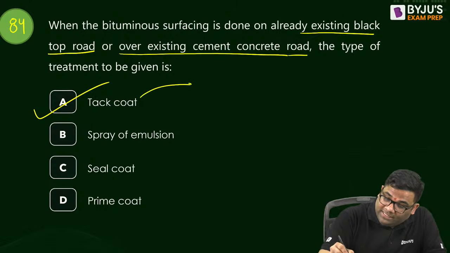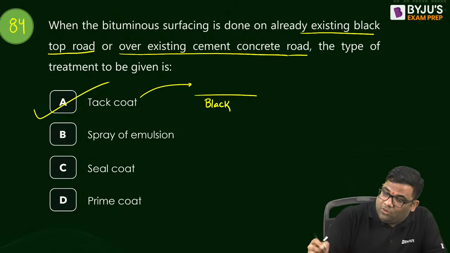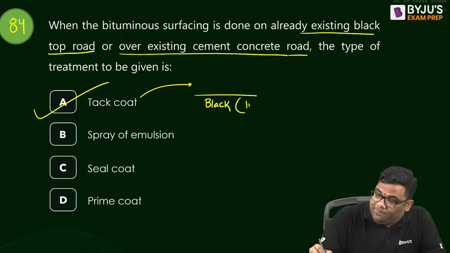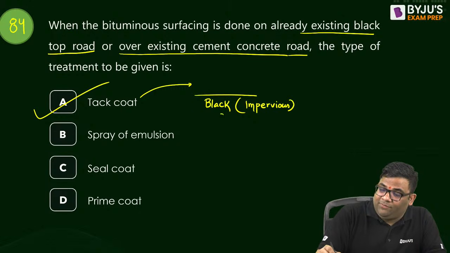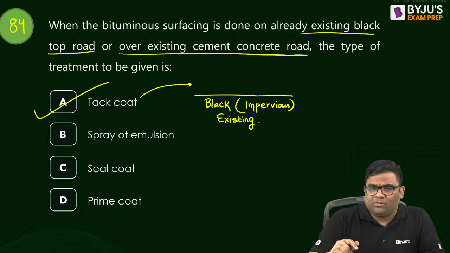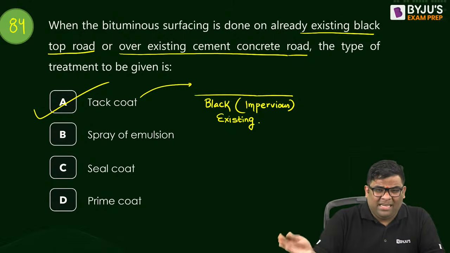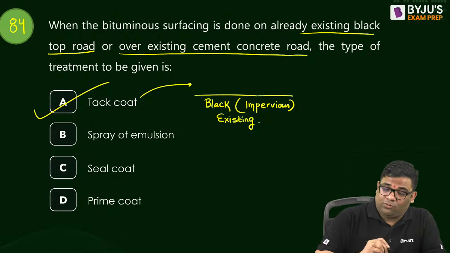See, if you have an existing bituminous layer or some cement concrete, it will be relatively impervious, right? So that is tack coat.